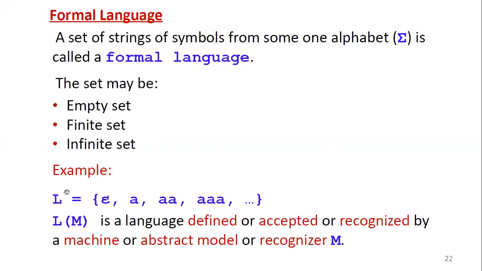Now what are various formal languages? Then what are various abstract models, machines or recognizers? We will discuss all the models and the languages. Every language is defined, accepted or recognized by a model, machine or recognizer. Or reversely, you can say: every machine, abstract model or recognizer M recognizes, defines or accepts a language. So what are the various models, and what are the various languages?